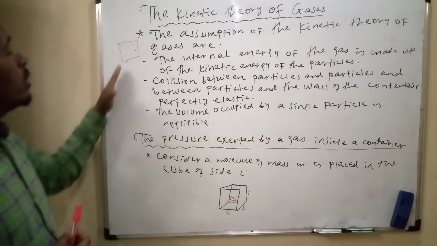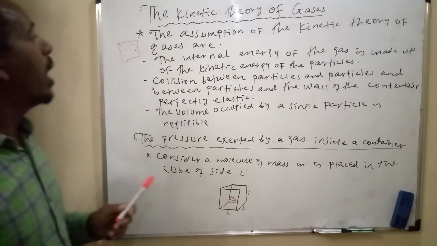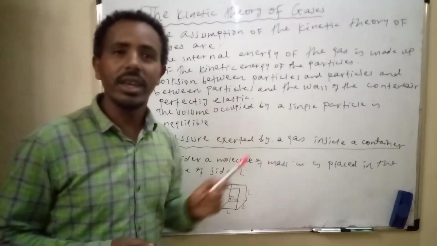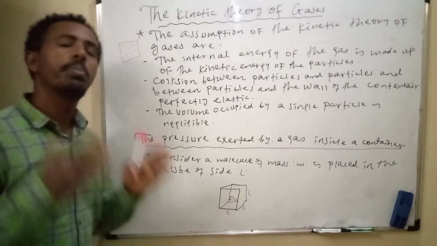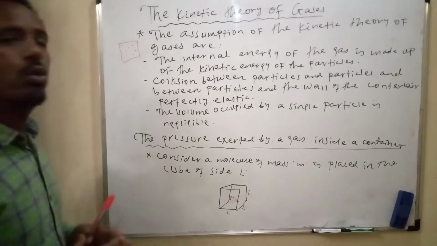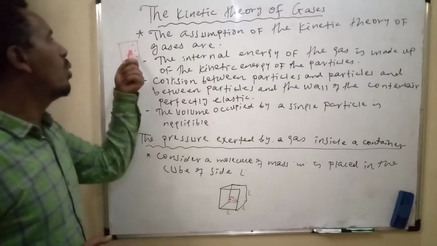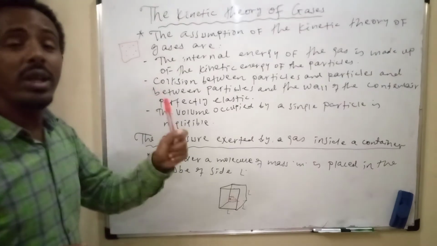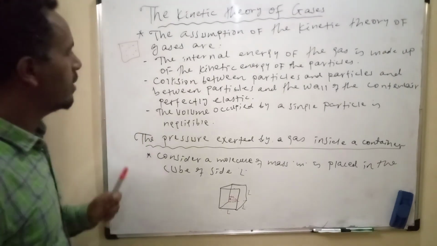Therefore, the total internal energy of this system is equal to the sum of the kinetic energies of each molecule of the gas. Only kinetic energy exists. This is the first assumption.